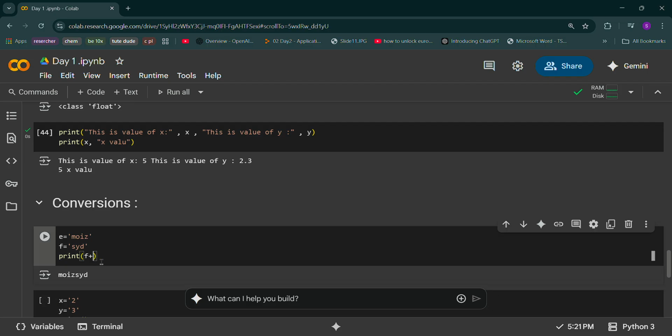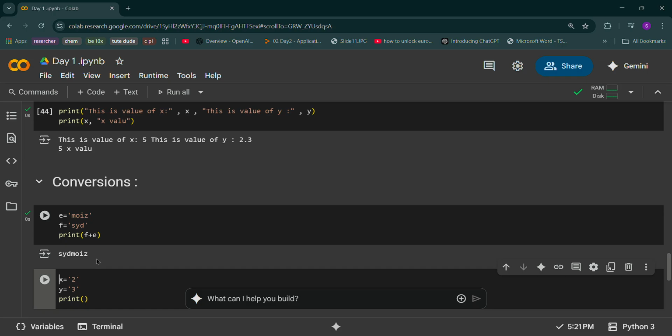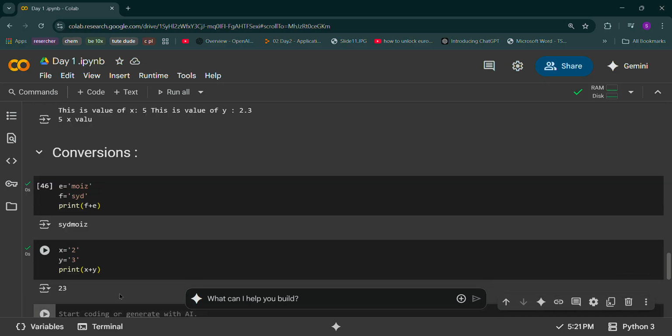If I just add e plus f, it will concatenate without any space. It is going to mix up the two things, first e, then f. If I write f plus e, first it will print f, then e. So the strings will get concatenated.